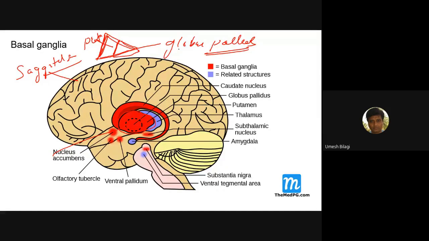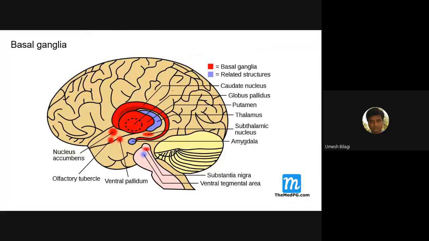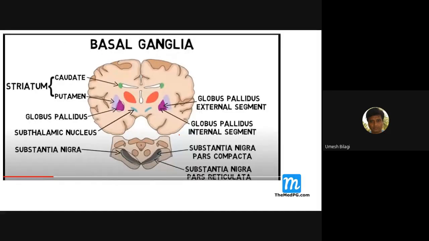Globus pallidus. Again, this globus pallidus is further subdivided into globus pallidus interna and globus pallidus externa. Now, the basal ganglia also involves the subthalamic nucleus. And further, this is the midbrain. The midbrain includes the substantia nigra. So the basal ganglia contains these.